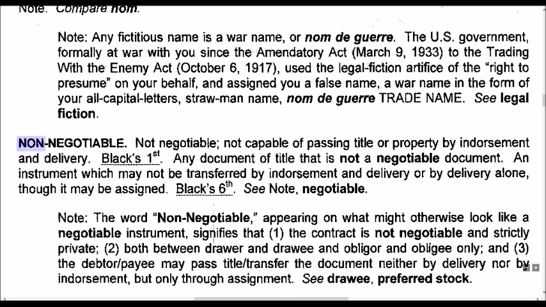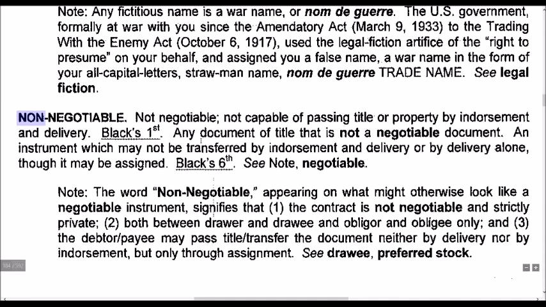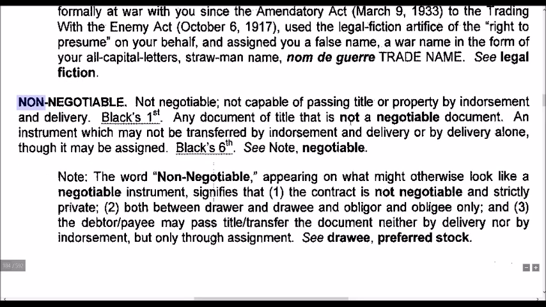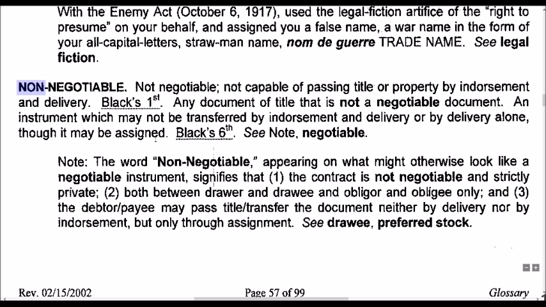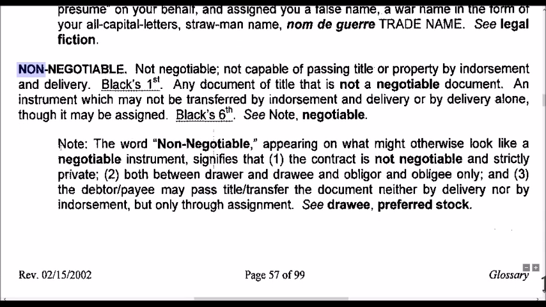Non-negotiable, not negotiable, not capable of passing title or property by endorsement and delivery. Black's First: Any document of title that is not a negotiable document, an instrument which may not be transferred by endorsement and delivery or by delivery alone, though it may be assigned. Black's 6. See note, negotiable.